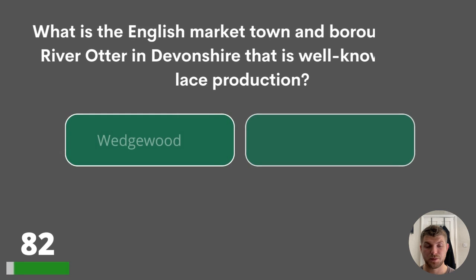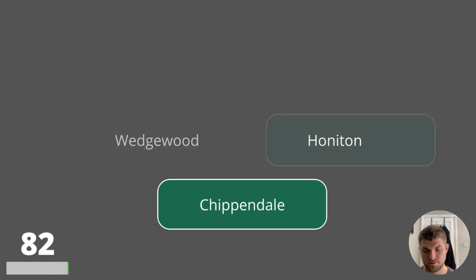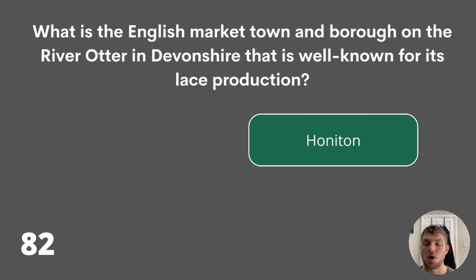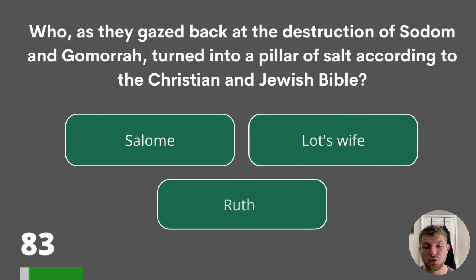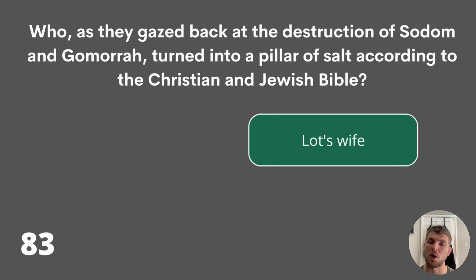Question 82. What is the English market town and borough on the River Otter in Devonshire that is well known for its lace production? Wedgwood, Honiton, or Chippendale? The answer is Honiton. 83. Who, as they gazed back at the destruction of Sodom and Gomorrah, turned into a pillar of salt according to the Christian and Jewish Bible? Salem, Lot's wife, or Ruth? The answer is Lot's wife.